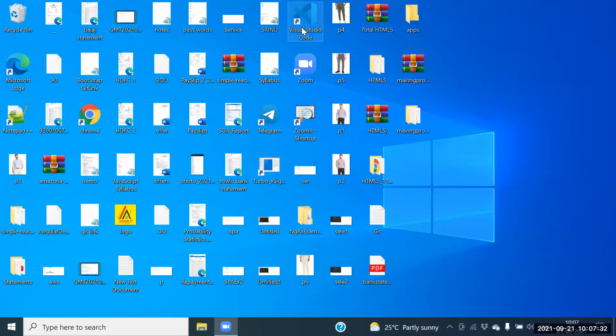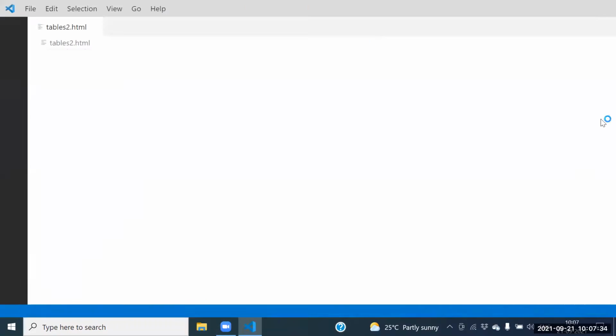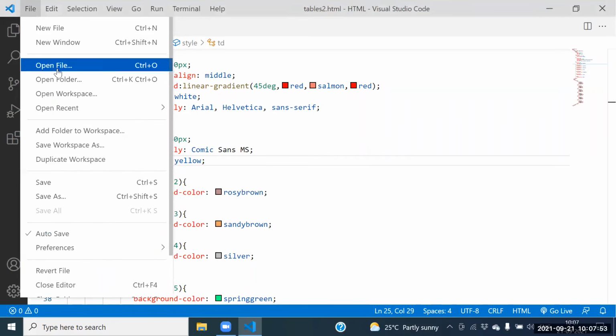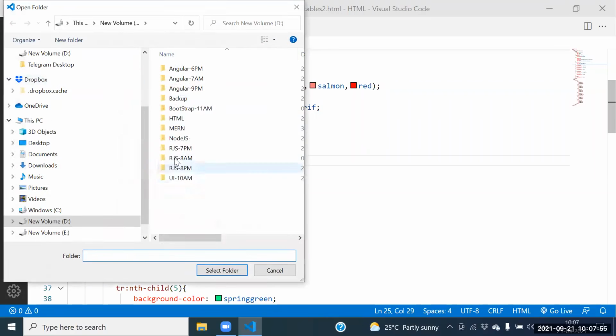Guys, let me open Visual Studio Code. We should be in a position to open Visual Studio Code. After opening Visual Studio Code, we open the folder. What is our folder? Will you people tell me what is our folder? Our folder is UI10am.